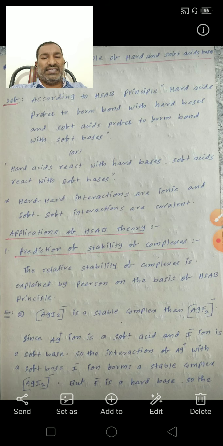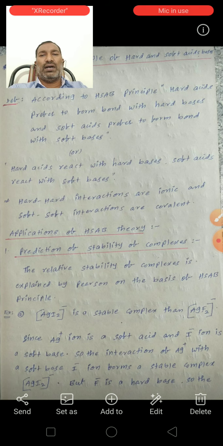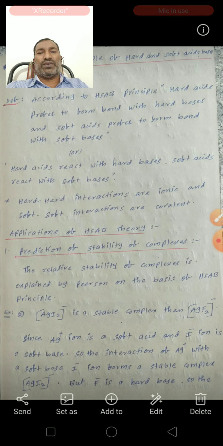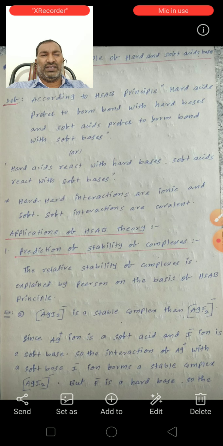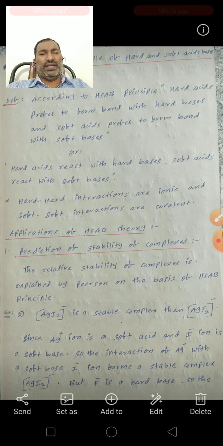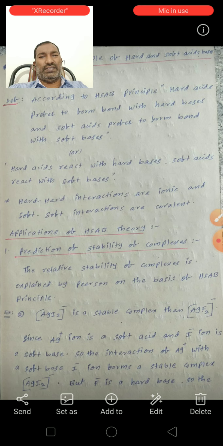According to the HSAB concept, hard acids prefer to form a bond with hard bases and soft acids prefer to form a bond with soft bases.